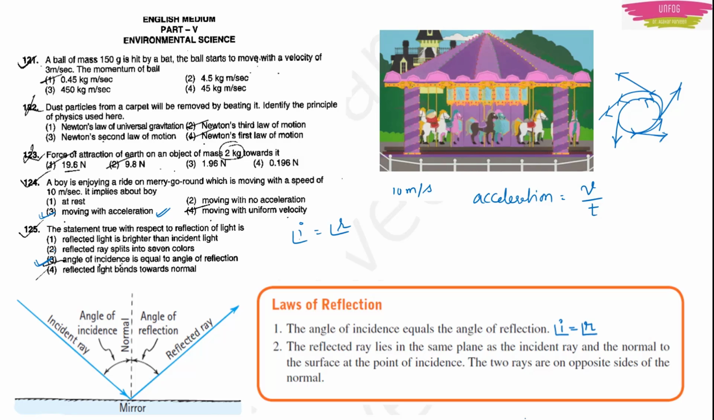Okay, you can see in this figure, the second law describes this: the incident ray, reflected ray and the normal all fall on the same plane. So option 3 will be the right answer. Angle of incidence is equal to angle of reflection.